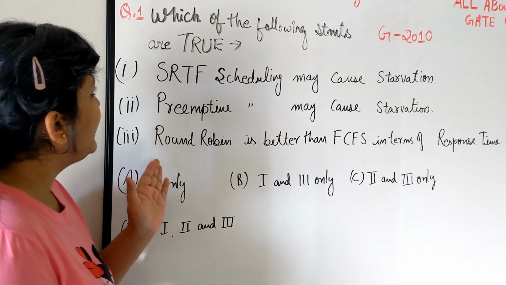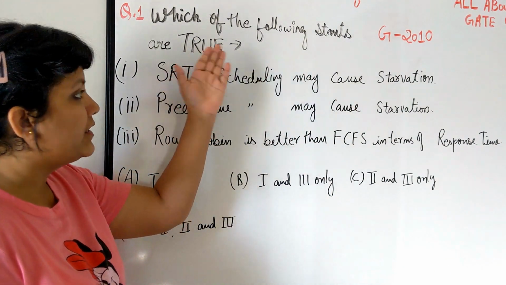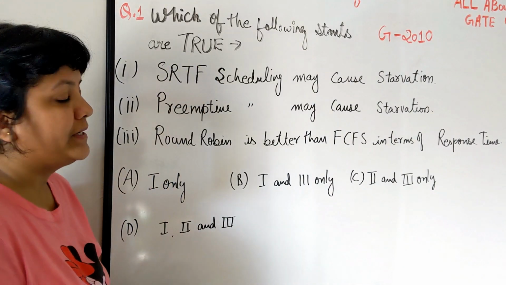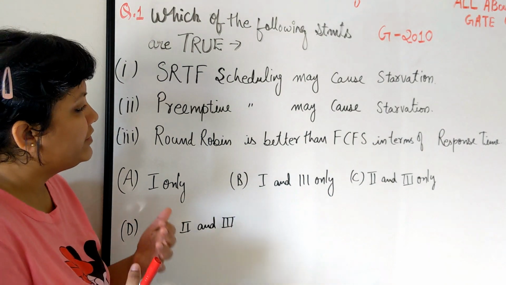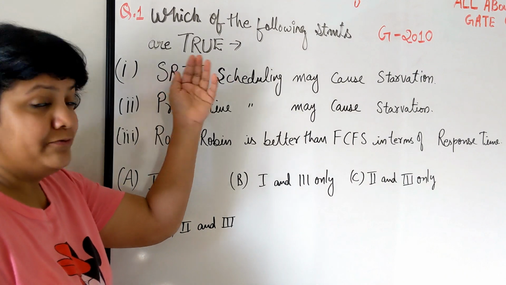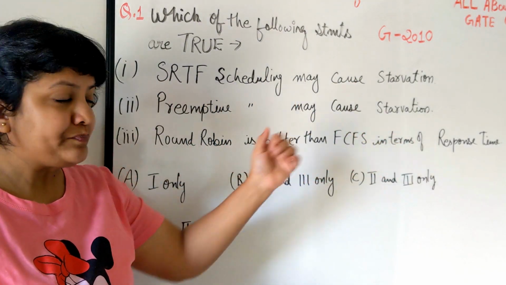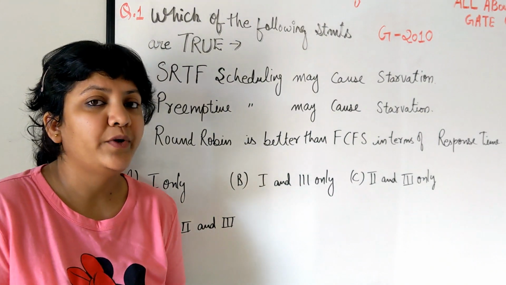So the question is right here from GATE 2010. The question says which of the following statements are true. We have been given 3 statements and we have to find out which of them are true. The very first statement says shortest remaining time first, SRTF scheduling may cause starvation.